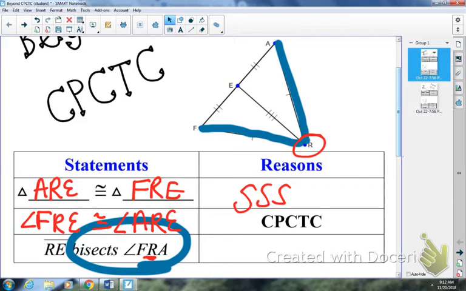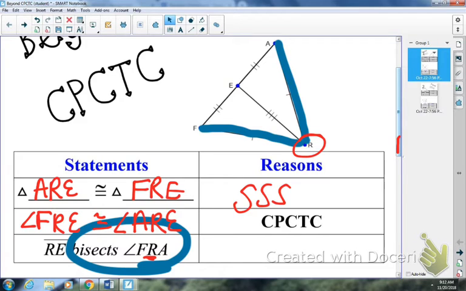So again, what you're going to have to do is look back, think backwards. What do I have to know, or what can I conclude if I knew that was bisected? That's going to be that CPCTC step. Now, here's the kicker. Your last reason is not given. It's going to be the converse.